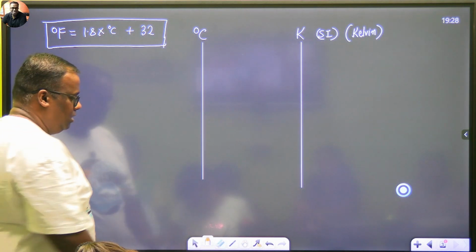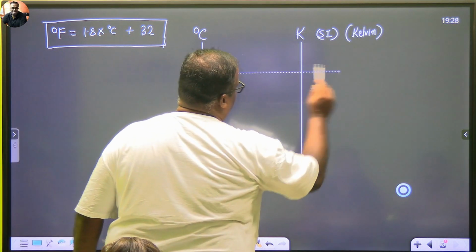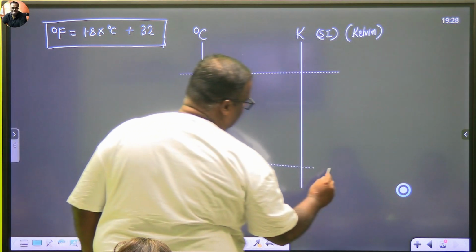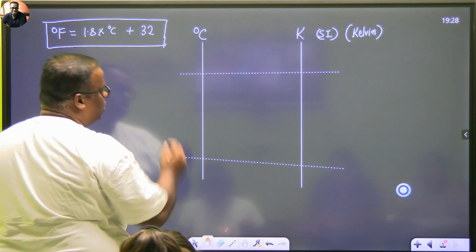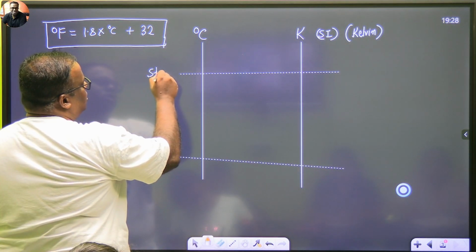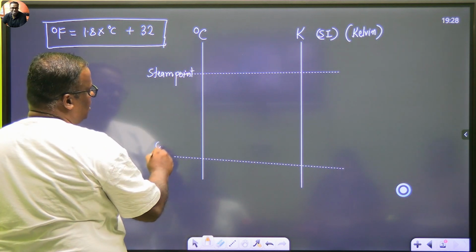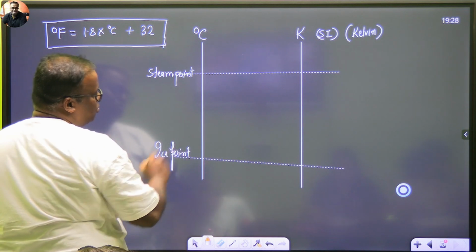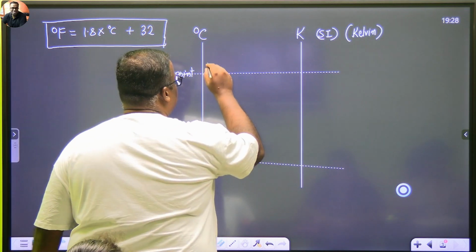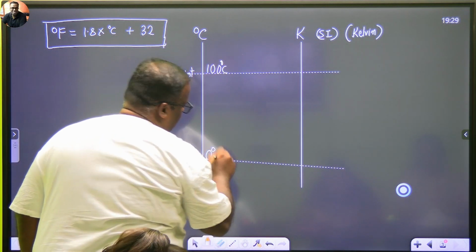Acha, come in. So again the same concept between the two scales. Both are based on the ice point of water and the steam point of water. So this is my steam point. In your book it won't be like this; it will just give you a piece of data, and then you keep memorizing it, and if you forget, you forget. Ice point and steam point. So for Celsius, this is 100 degrees Celsius. This is how much? 0 degrees Celsius.